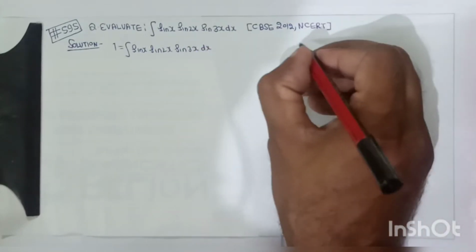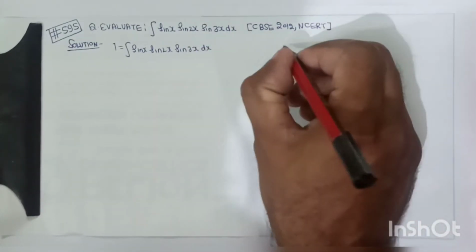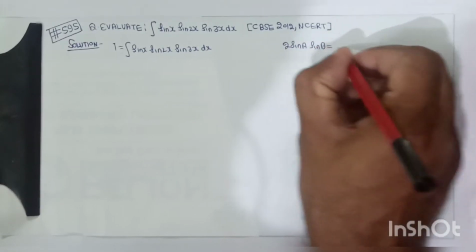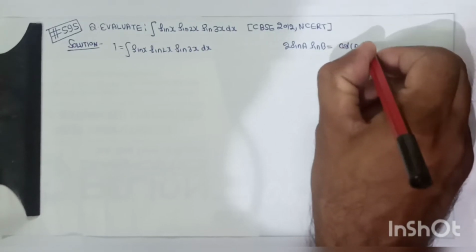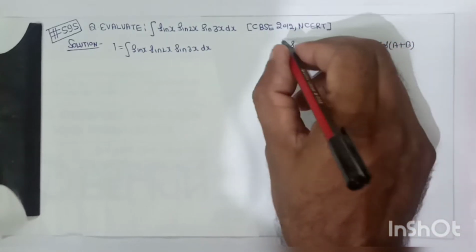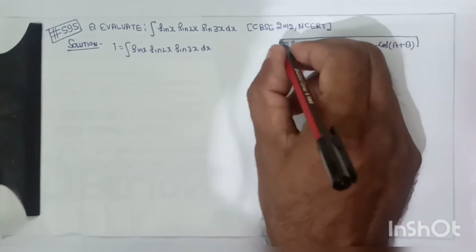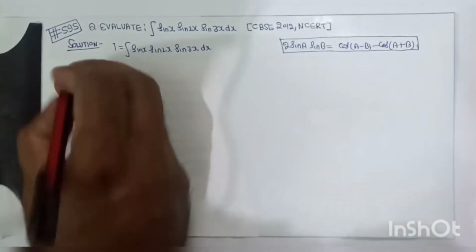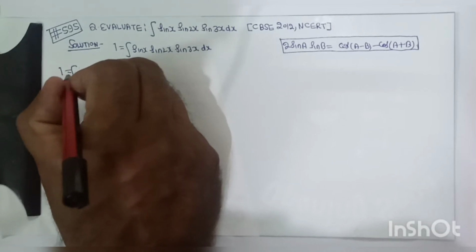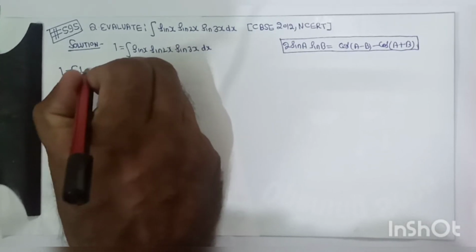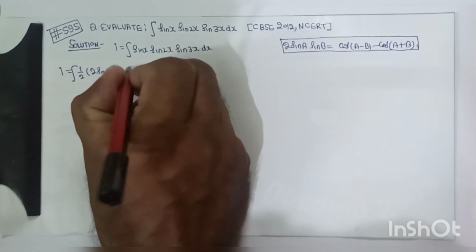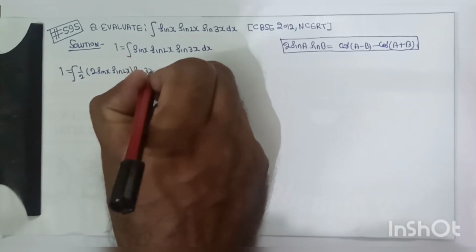Now we know the formula: 2 sin A sin B is equal to cos(A minus B) minus cos(A plus B). So we will use this formula here. So the given integration may be written as I is equal to the integration of, in brackets, 1 upon 2 into 2 sin x sin 2x multiplied by sin 3x dx.